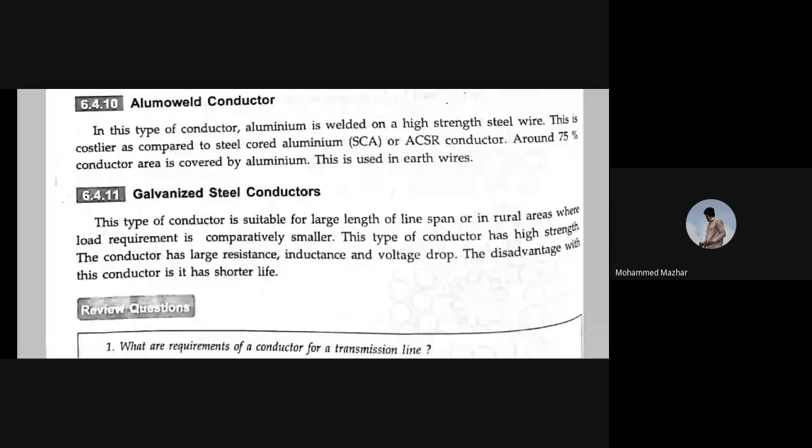Now something that is needed, something which you need to understand a bit. As we have gone through the conductors, now comes the vibrations of the conductors. This is another important phenomenon that happens in overhead transmission lines. Why this happens, you need to understand. Apart from mugging up, you need to know. There is theory as well as something you need to understand logically. So this is vibration of the conductors.